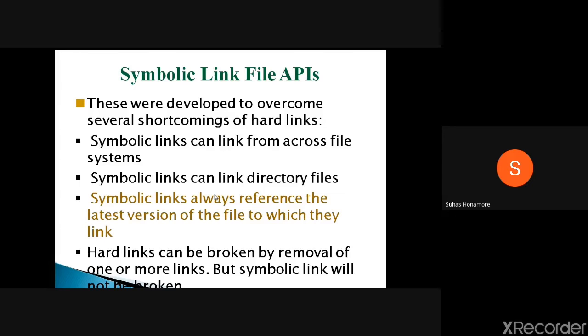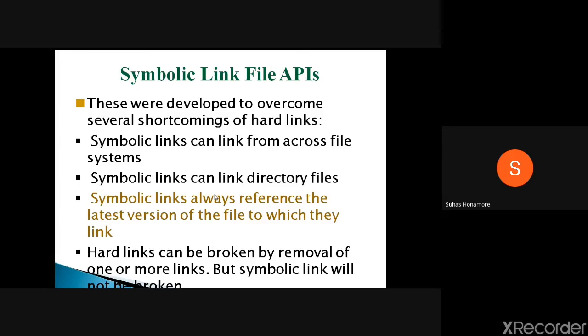Symbolic links can also be created for a directory. Symbolic links always refer to the latest version of the file to which they link.